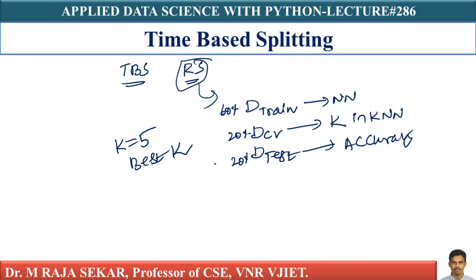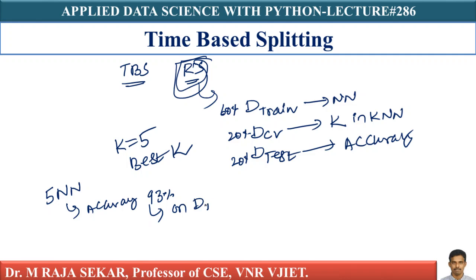Let me split into these three portions, isn't it? Let's assume K equal to 5, my 5 nearest neighbor accuracy. Let me assume this accuracy is 93%. I'm assuming by using random splitting, isn't it? This is accuracy on D-test. Now, how will this system be deployed?